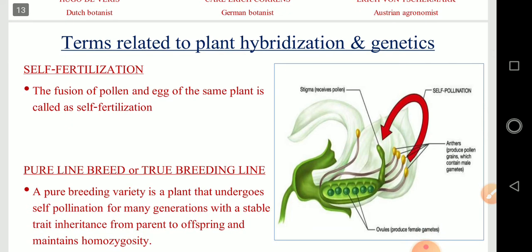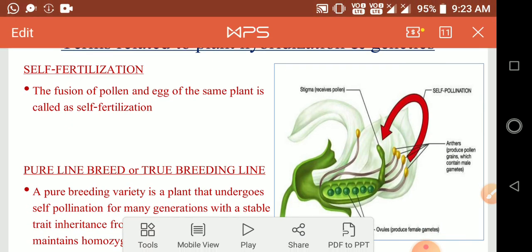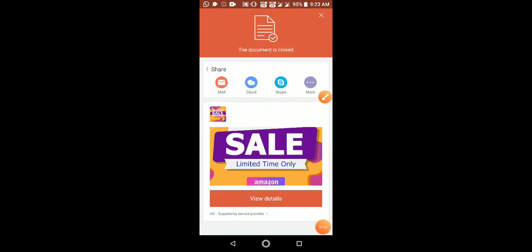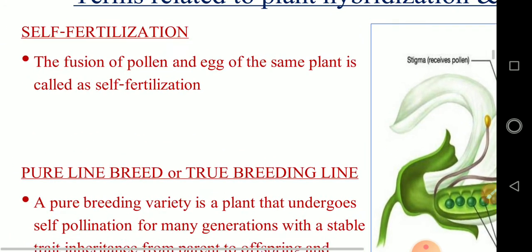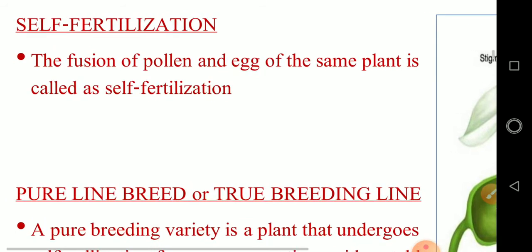Now we are going to see the terms related to genetics. Now we will see some terms and definitions which are related to genetics. Okay, first one is self-fertilization. Do you know what self-fertilization is? The fusion of pollen and egg of the same plant is called self-fertilization.